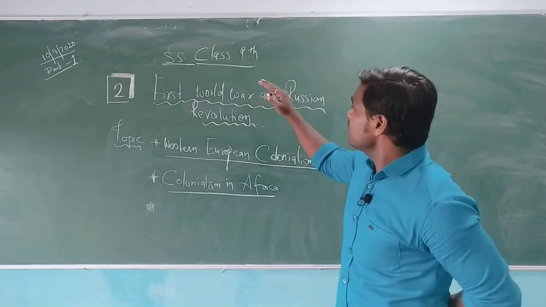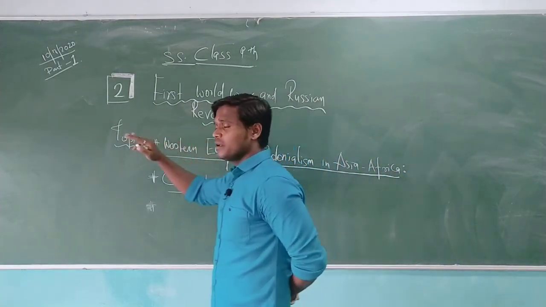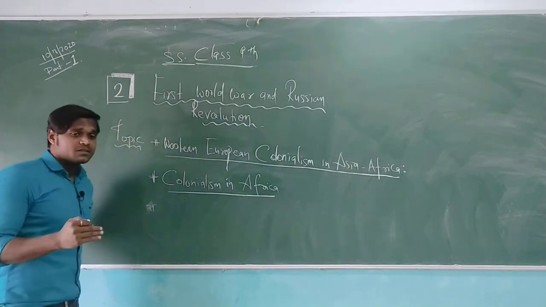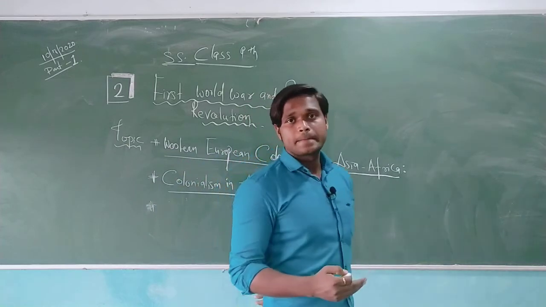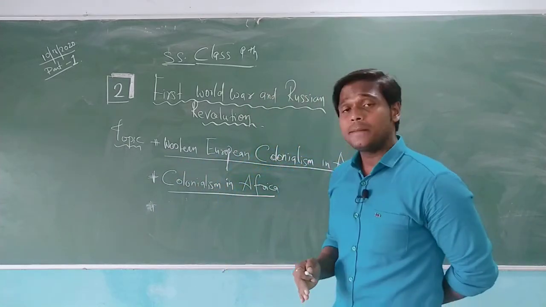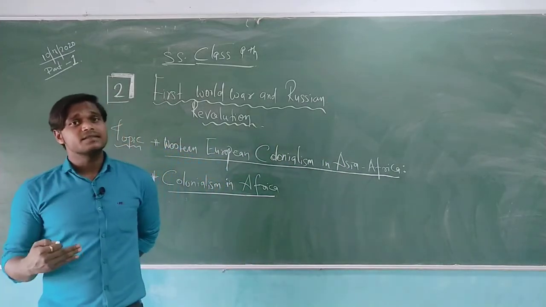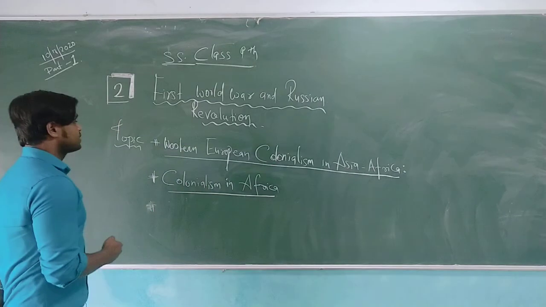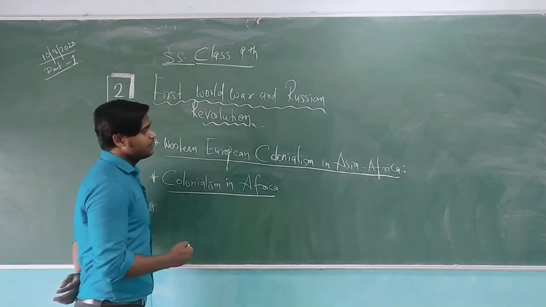So this lesson is all about the First World War and the Russian Revolution. What is the Russian Revolution? It is when Russia started a revolution internally with two groups, Bolshevik and Menshevik. We will discuss that later in this chapter. Now I am going to teach you the basic information about Western European colonialism in Africa.